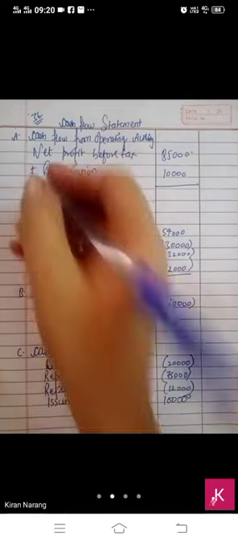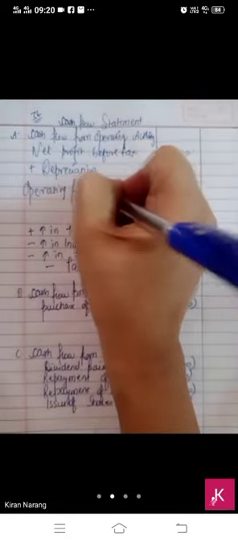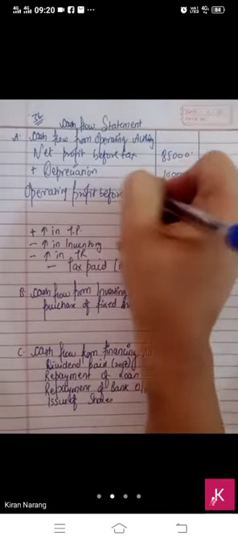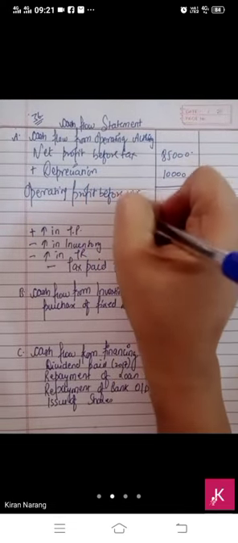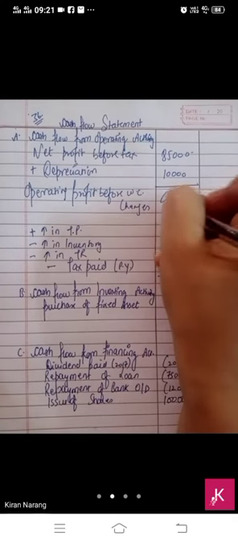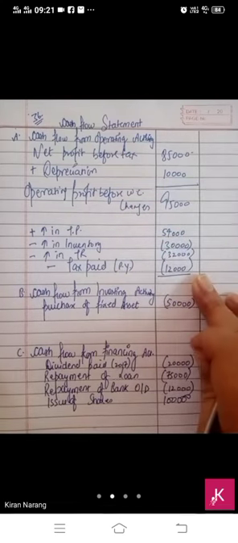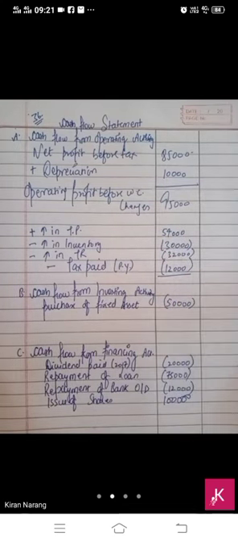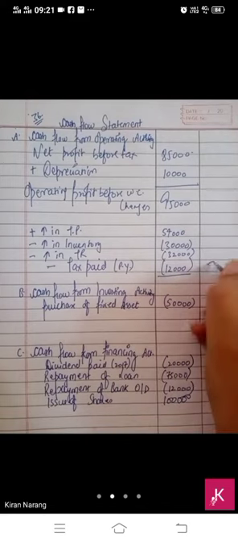Only one depreciation. So this is operating profit before working capital changes, 95,000. Now we have to record these changes and the answer is 75,000.